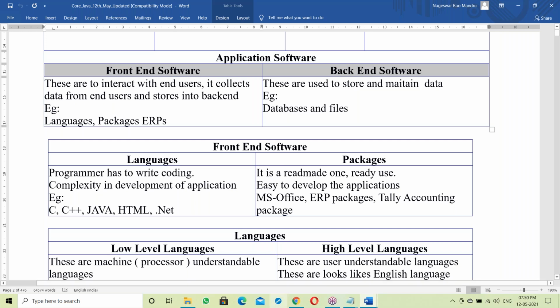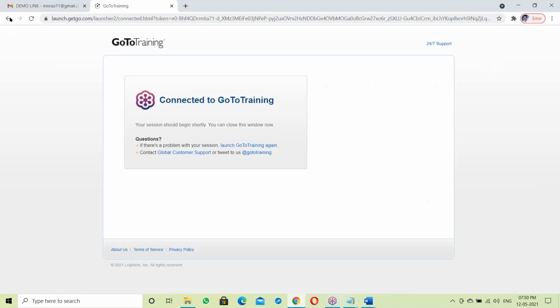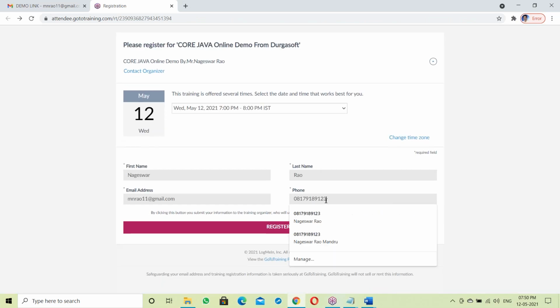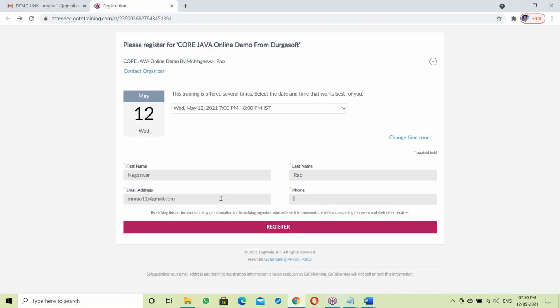So what is front end? What is back end here? Let us see about front end and back end. See, this is front end. Here we are filling a form and submitting. So this is called front end. This is a registration form. It's a front end. So this front end takes data from users.